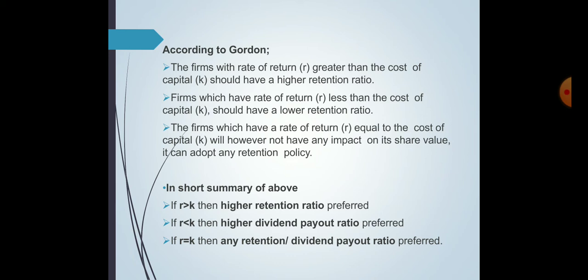In short, if R is greater than K, a high retention ratio should be preferred. If R is lesser than K, then a higher dividend payout ratio should be preferred. If R is equal to K, any retention or dividend payout ratio can be adopted. You have to focus on these 3 points, because in numericals we can use them.